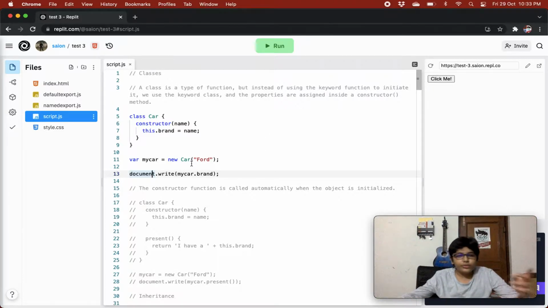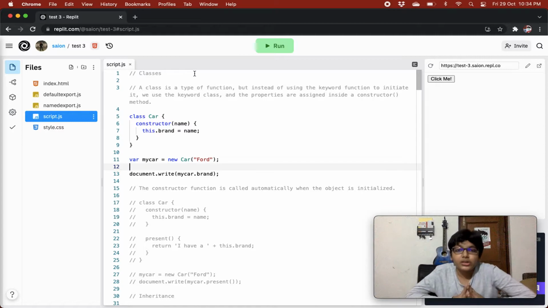Okay. So first of all, the new feature that came in ES6 or ECMAScript 6 was classes. So classes were introduced in ES6. A class is a type of function, but instead of using the keyword function to initiate it, we use the keyword class.